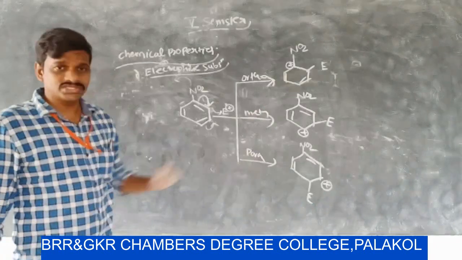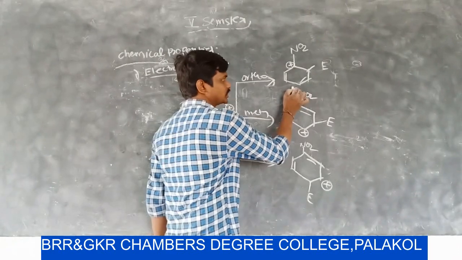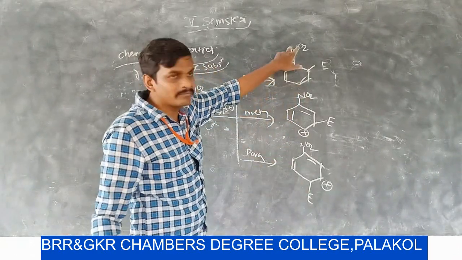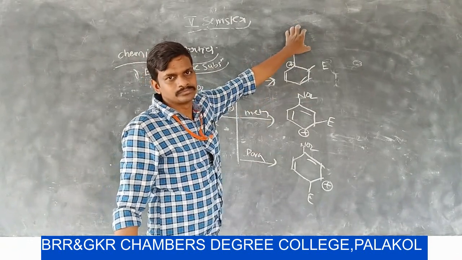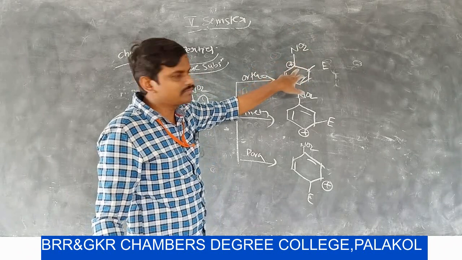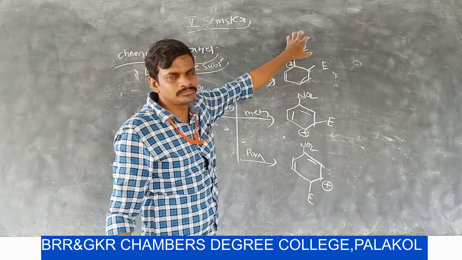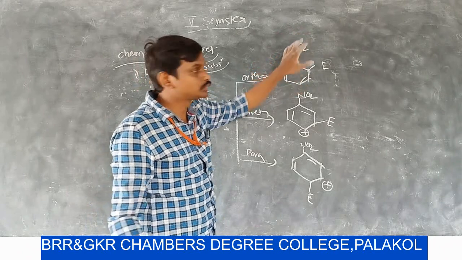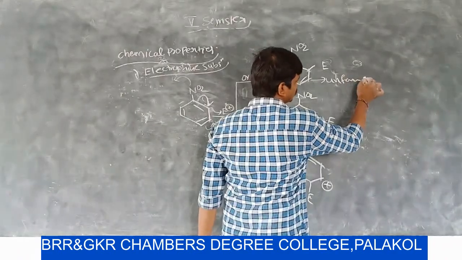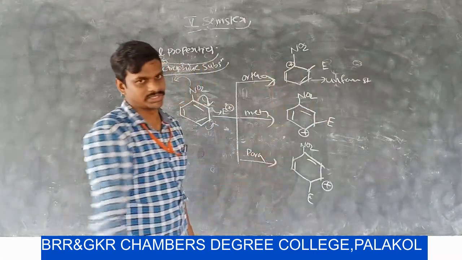By observing these resonance structures, in this resonance structure the positively charged carbon is substituted by one strong electron withdrawing group. This carbon is already electron deficient in nature, and that electron deficient carbon is having one strong electron withdrawing group, so it is a more unfavorable, destabilized structure.